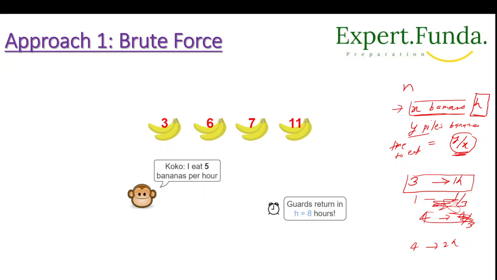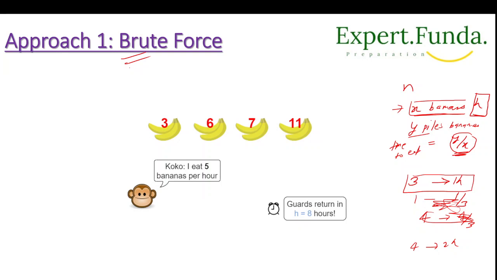If we are eating at a speed at which Koko cannot eat all the piles, that is an unworkable speed. However, we have another constraint, that Koko would like to eat as slowly as possible. Therefore among all the workable eating speeds, we need to find the minimum one. That's why I am going to use the brute force approach, in which we will see how to calculate the overall time for Koko to eat all the piles.